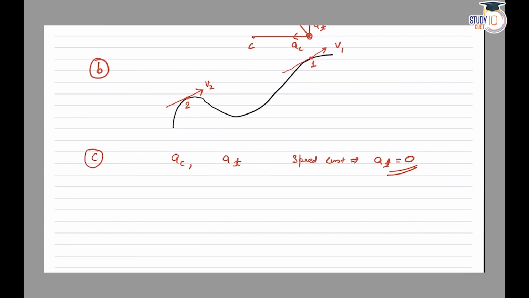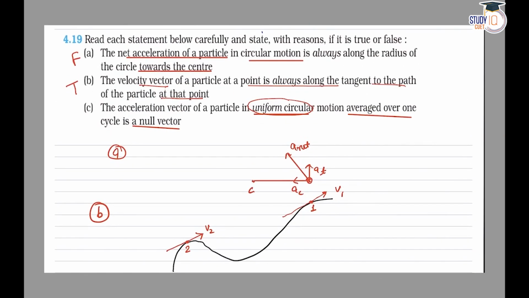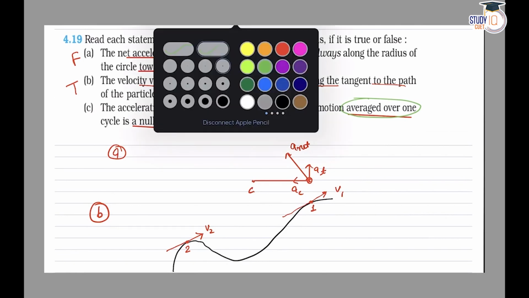Now let's talk about centripetal acceleration, which is AC. As we know, in centripetal acceleration the direction is toward the center. Centripetal acceleration is toward the center. So over a complete cycle, if we talk about the whole cycle, the average value of AC would be 0. So this statement is also true.